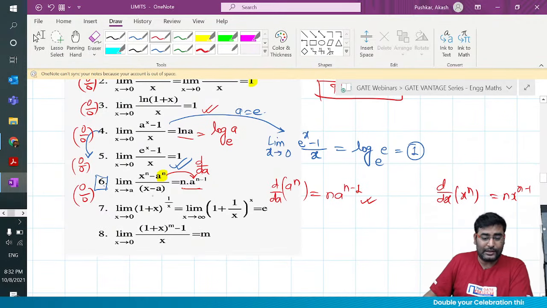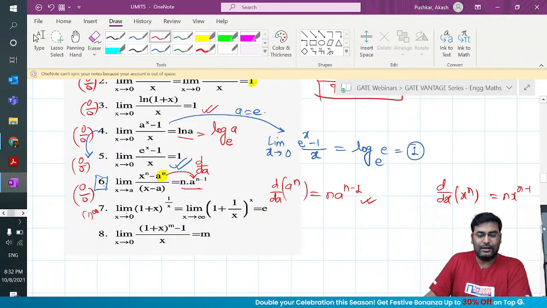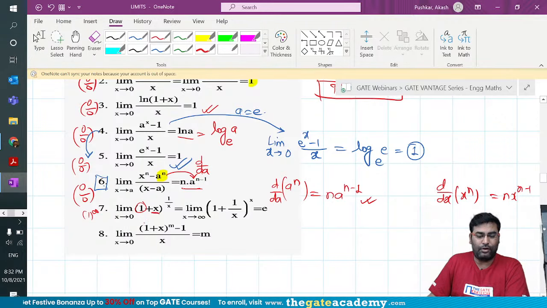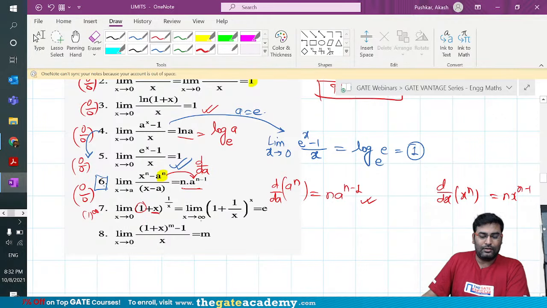Then this is another form, which is the 1 to the power infinity form, guys. Can you see that? Limit x tends to 0: the moment x gets to 0, 1 by x is infinity, so it is 1 to the power infinity form. The other way of looking at it is to take the limit to infinity, where you again get 1 to the power infinity, because you replace x with 1 by x.